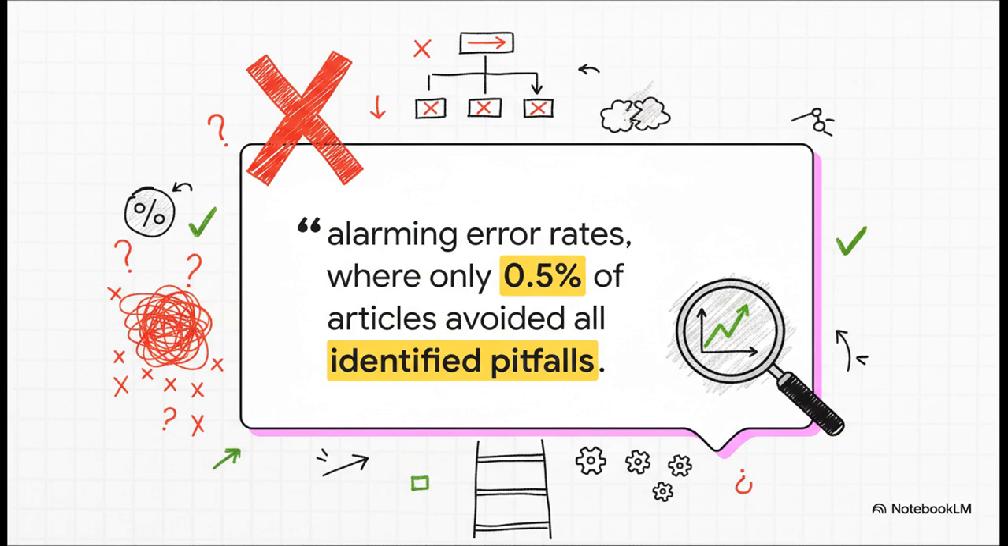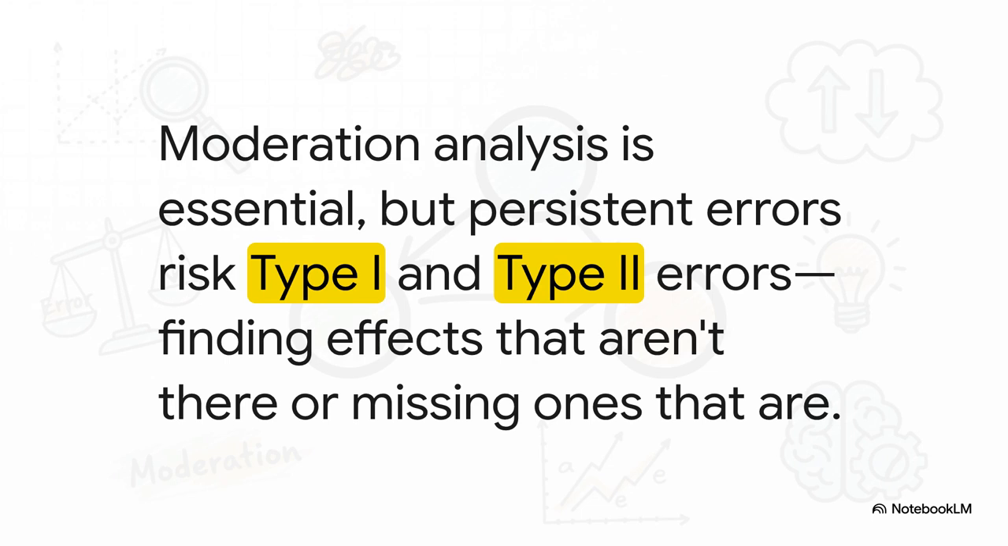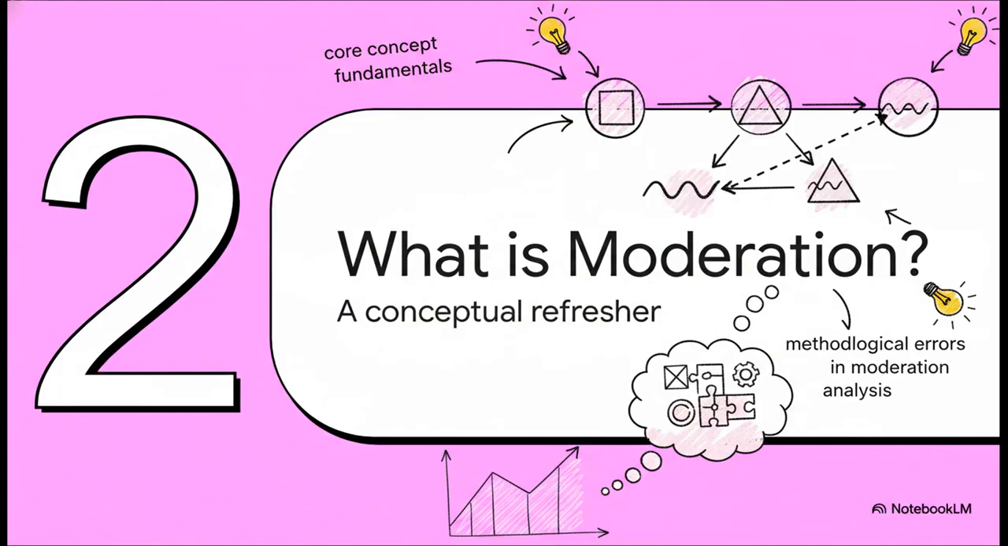Think about that number for a second. Only 0.5% of articles manage to avoid all the known pitfalls. That's not just a statistic, it's a major call to action for our entire research community. And here's the real kicker. Moderation is absolutely essential. We use it to build more nuanced theories and to offer practical insights that depend on context. But when it's done wrong, we run a huge risk of type 1 and type 2 errors. That means we could be claiming to find effects that aren't actually there, or, just as bad, completely missing important relationships that do exist.